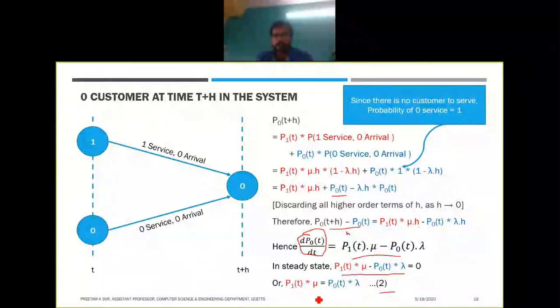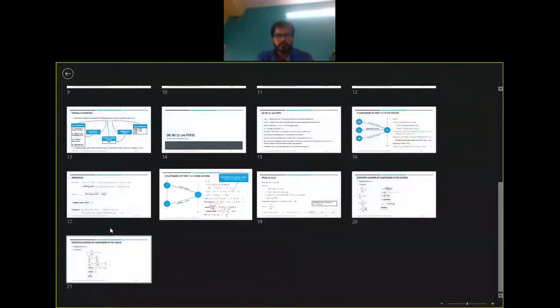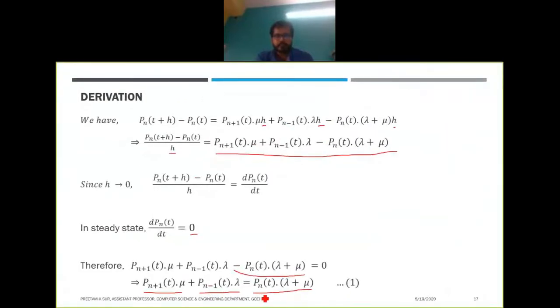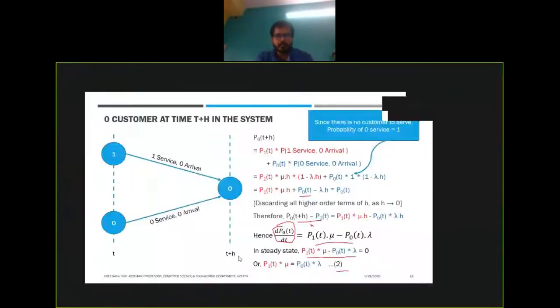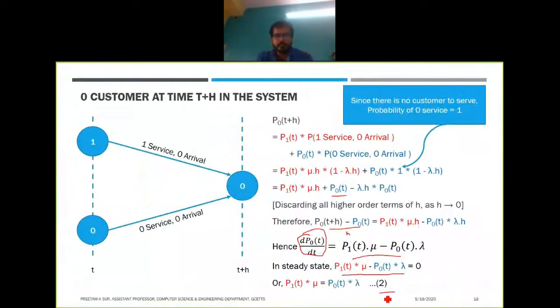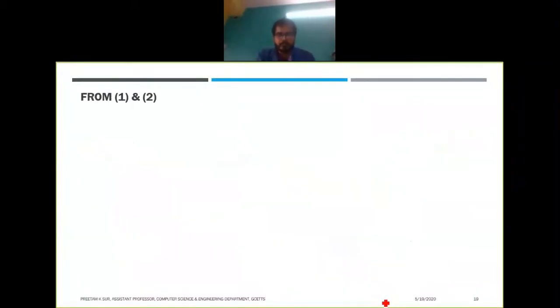In the previous slide we have this equation for the general case of n customers, and in the next slide we will have the case of 0 customers. Now we will use these two formulas that we have derived, 1 and 2, to find out.